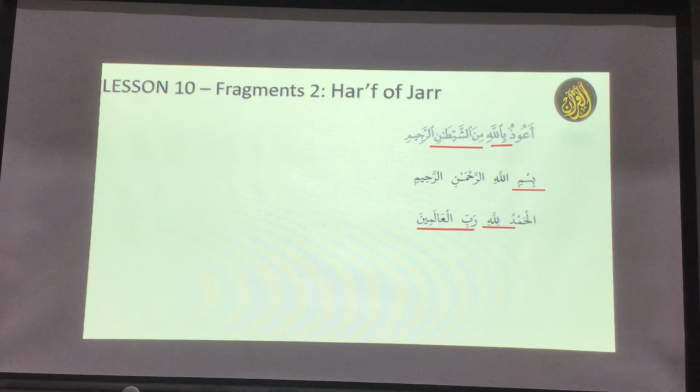Also remember, brothers, in the whole Arabic language, there are only two ways a word becomes jar. One is mudaf ilay, and the other is harf of jar. So we have learned both of them. There are no other rules that make a word jar. Mudaf ilay, remember the rule? No alif lam, and it has to be light, and the mudaf ilay must be in jar status, like Rabbil Alamina. And also if the fragment is a harf of jar, then the word becomes jar. So these are the only two rules. Once we do this, we know the jar status.